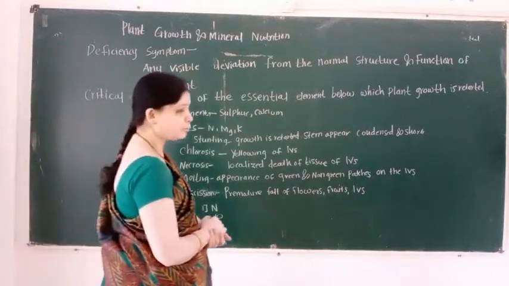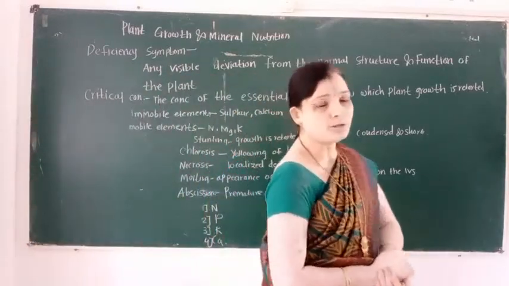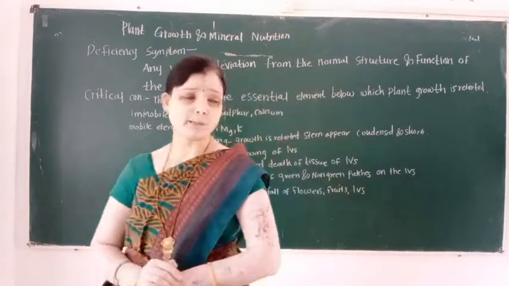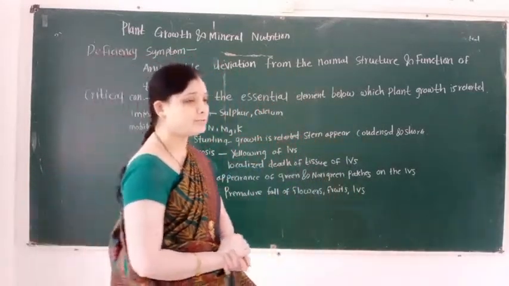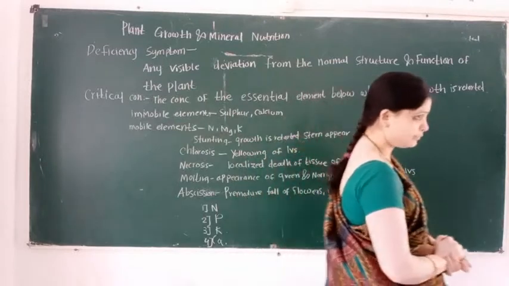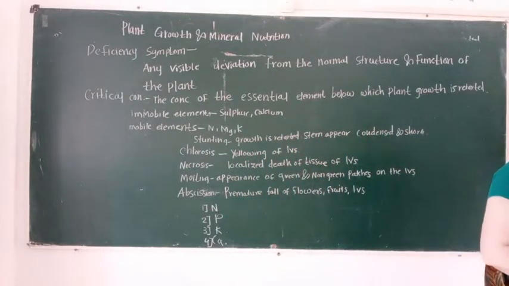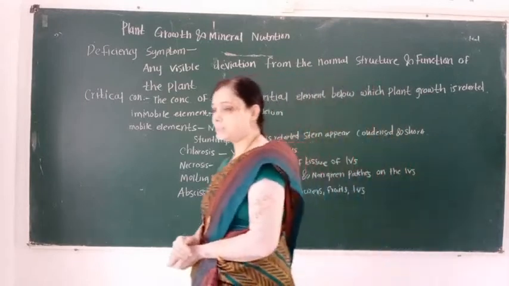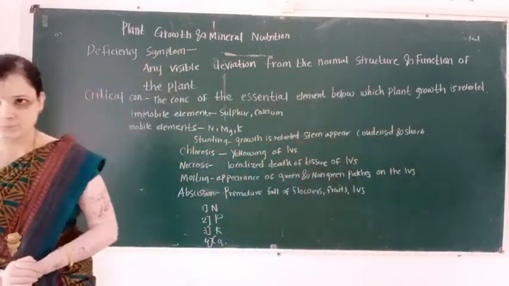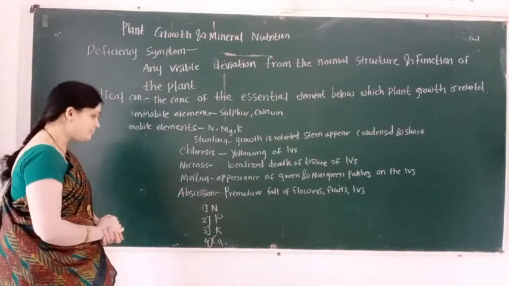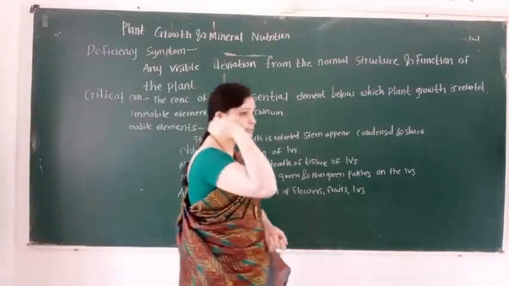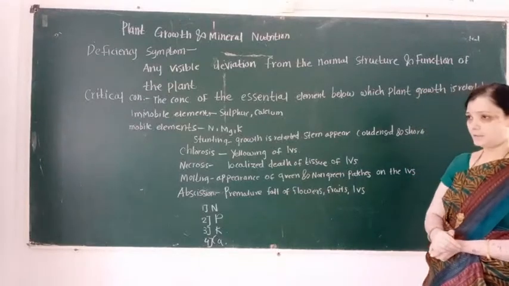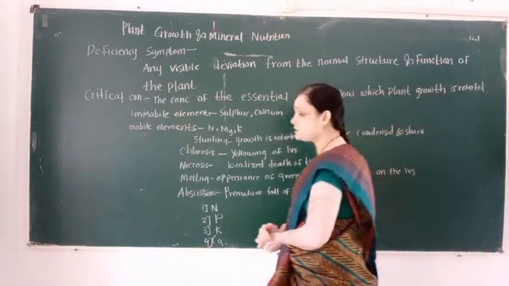So here we also learn some common deficiency symptoms which occur in the plant body. First deficiency symptom is stunting. Second deficiency symptom is known as chlorosis. Third deficiency symptom is necrosis.